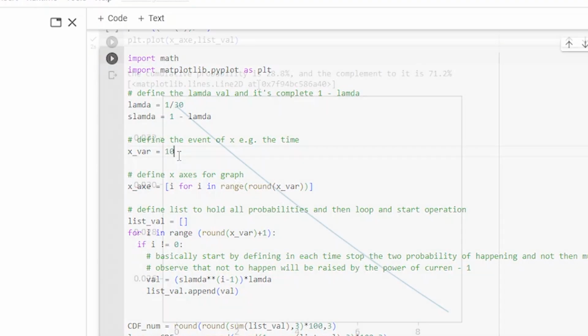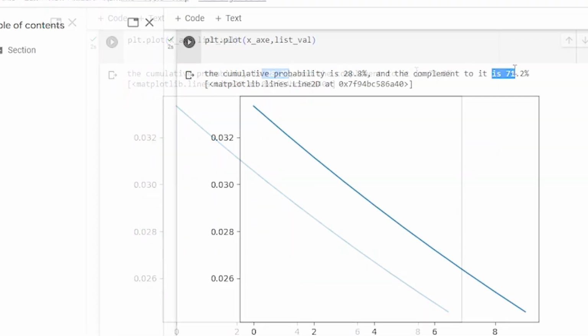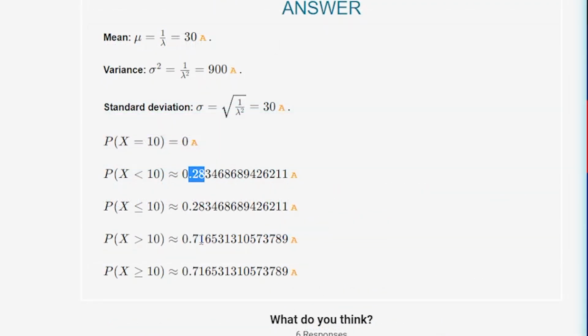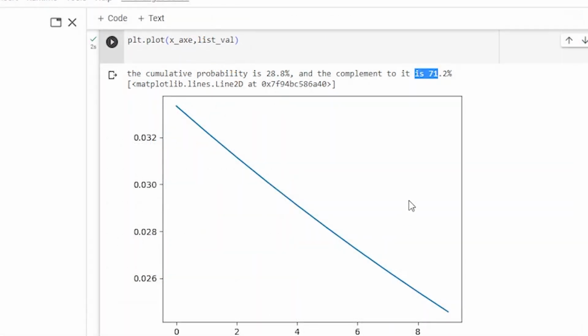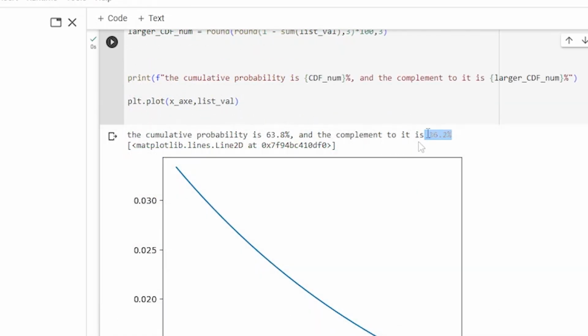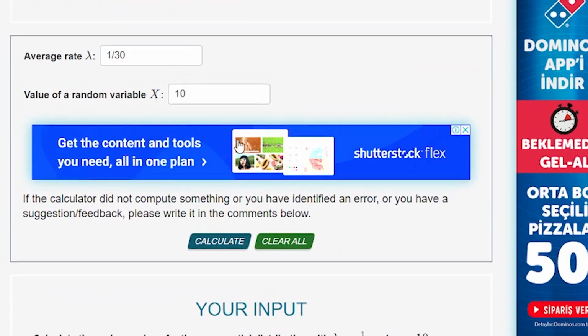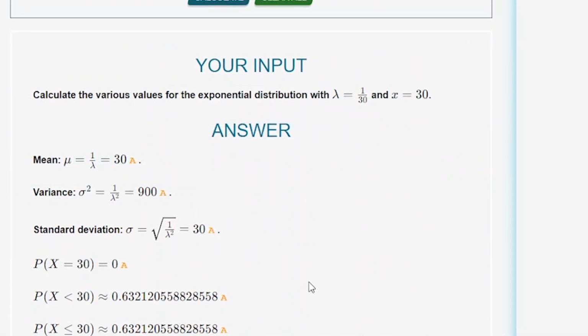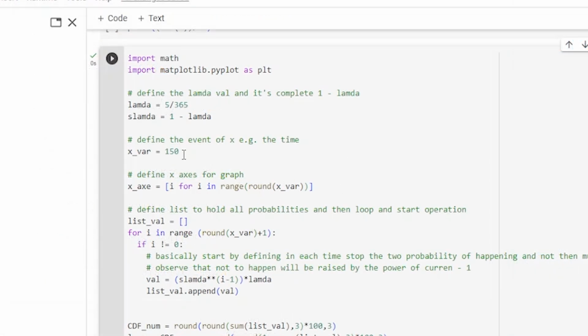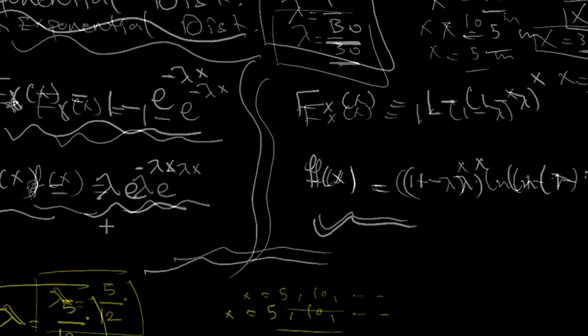Okay, let's now create a larger interval. Let's make it 10 minutes here. Look at the values here: 28.8, 71.2. Let's change x here to 10 again. Again, 28 point. It's almost the same exact result as my own formula. Let's make this one exactly 30, which is equal to the span of the time elapsed. 63.8, and 36.2 is the complement. Now let's set this one again to 30. You will get a value almost identical to our finding. With my formula, it turns out that the larger the interval, the closer I get to the actual formula. And that's why in the actual formula, you get this e representation.